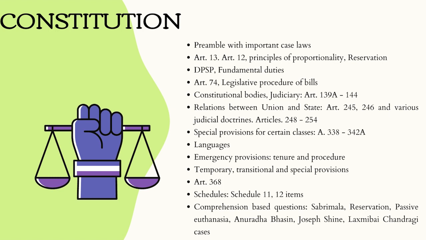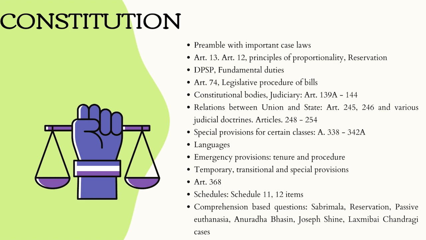Next comes the constitutional bodies. So you must be aware about their articles and their tenures. Together with that, you must also know their appointment and resignation procedure. Next is the judiciary. Under this, you must be aware about the jurisdiction of the Supreme Court and the High Court, who appoints the CJI, what the appointment procedure of the Chief Justice of a High Court is, right? What are their resignation procedures? And after that, just go through Articles 139A to 144, and I will recommend you to go through the Bare Act provisions, not more than that.